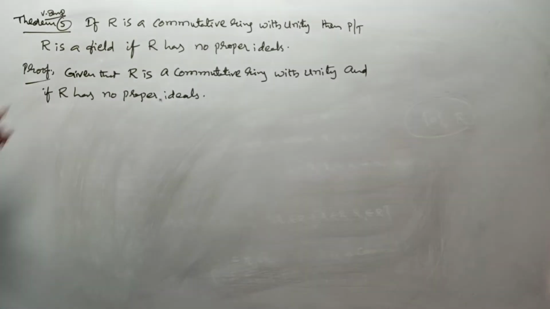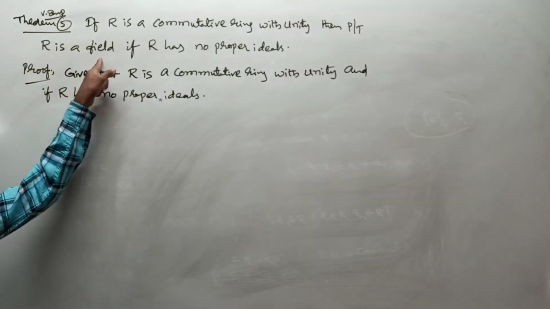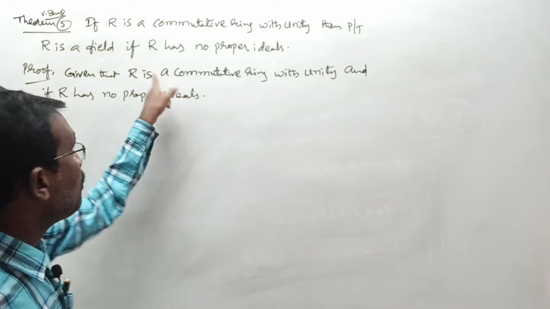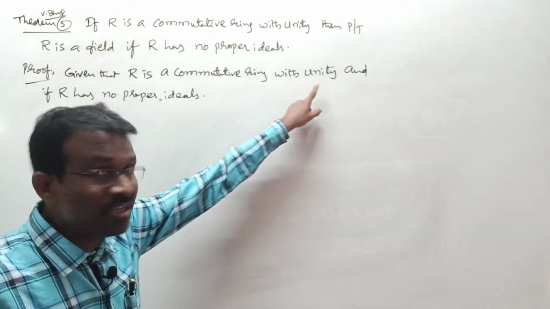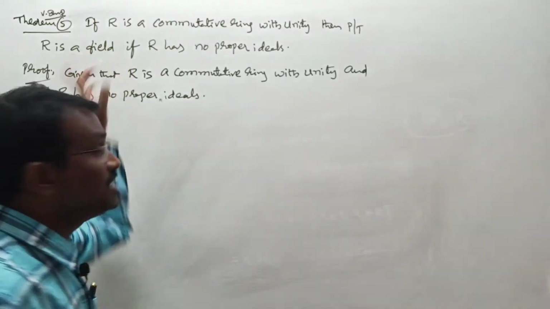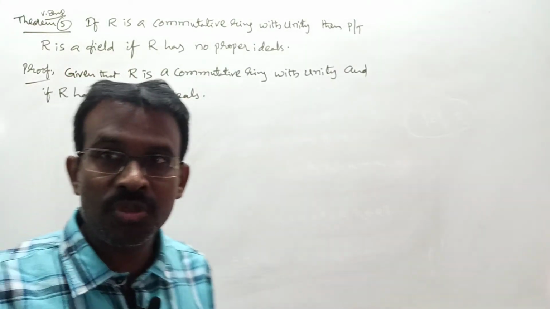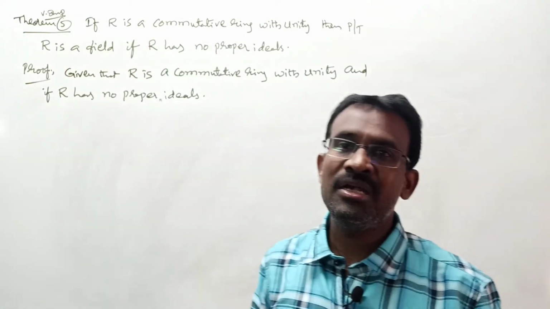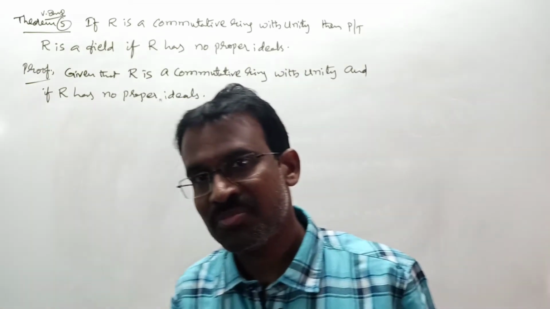What we have to show here? Now we have to show that R is a field, but already R is what here? Commutative ring with unity. To prove this commutative ring with unity is a field, it is sufficient to show that every non-zero element of R has multiplicative inverse.